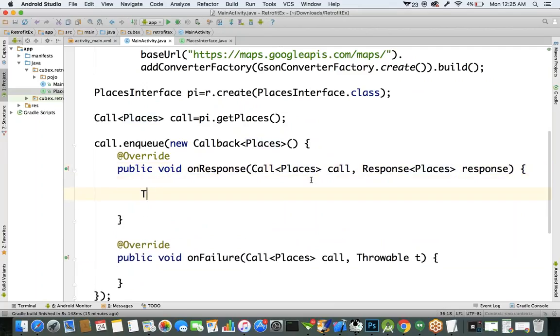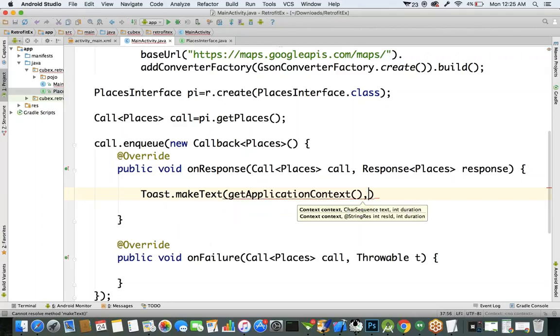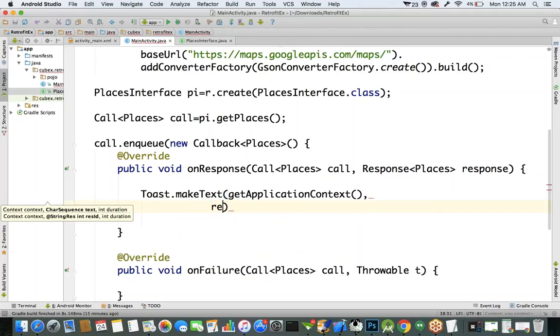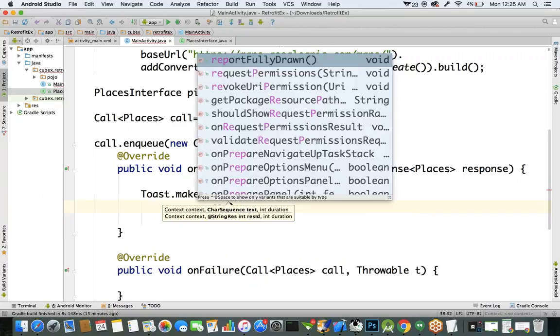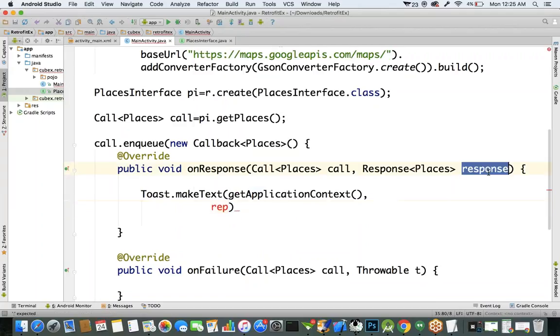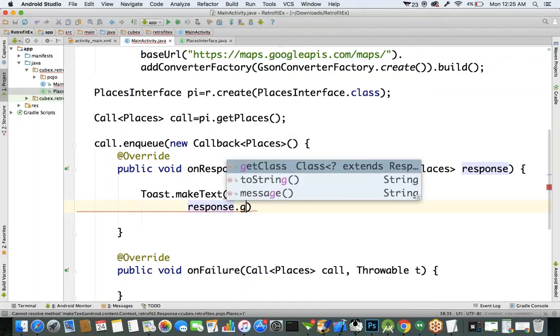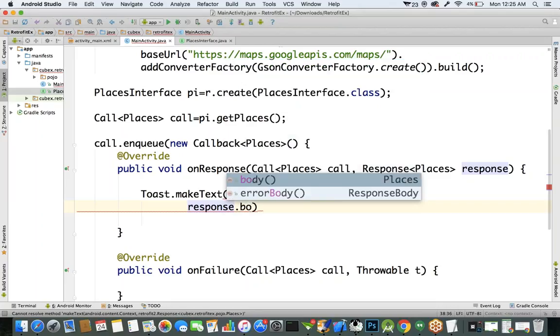What I'm doing here is, if we get the place information, I want to know how many places I got. Toast.makeText, with getApplicationContext, comma, response dot body. On the response object we got after loading the data, there is a method called body.